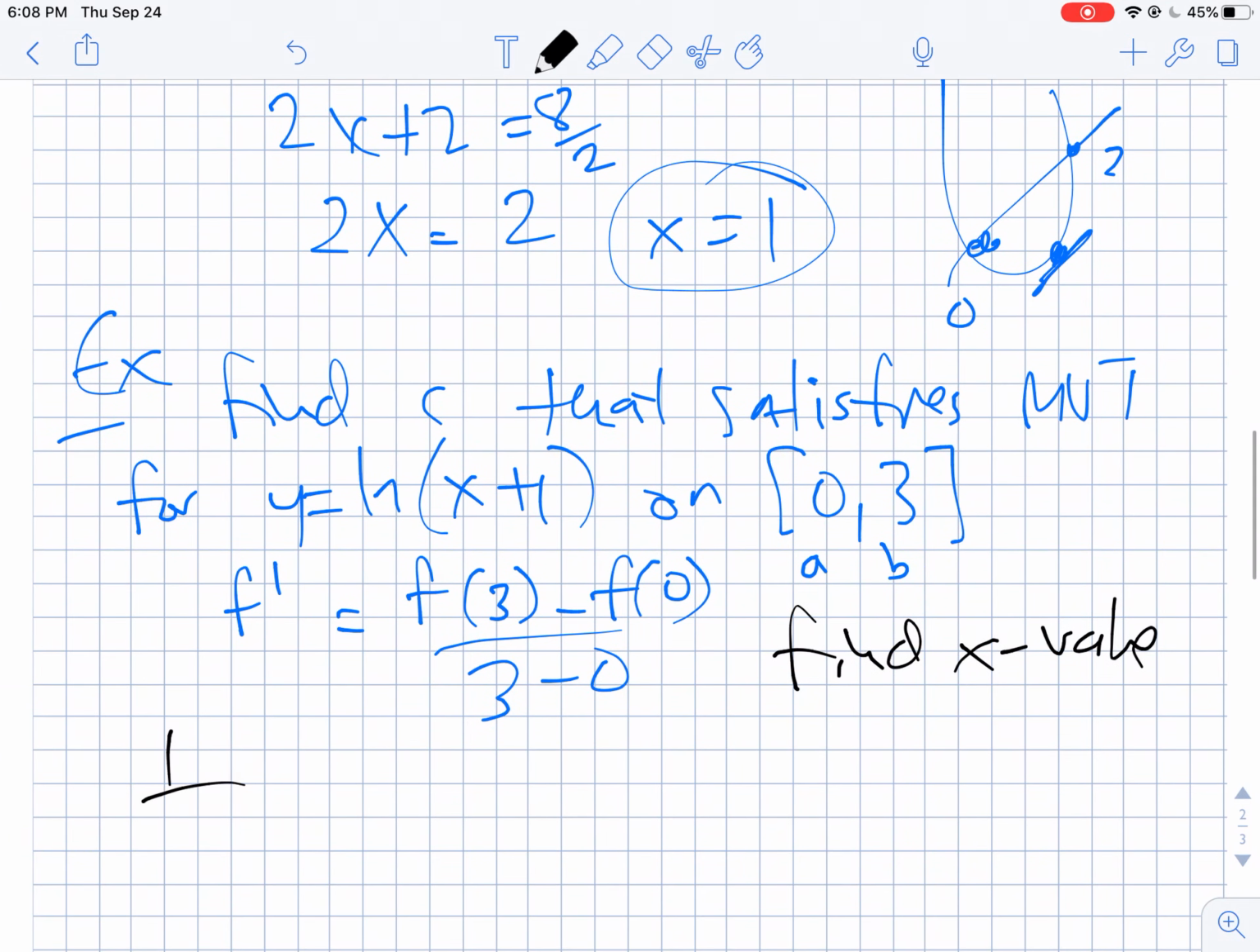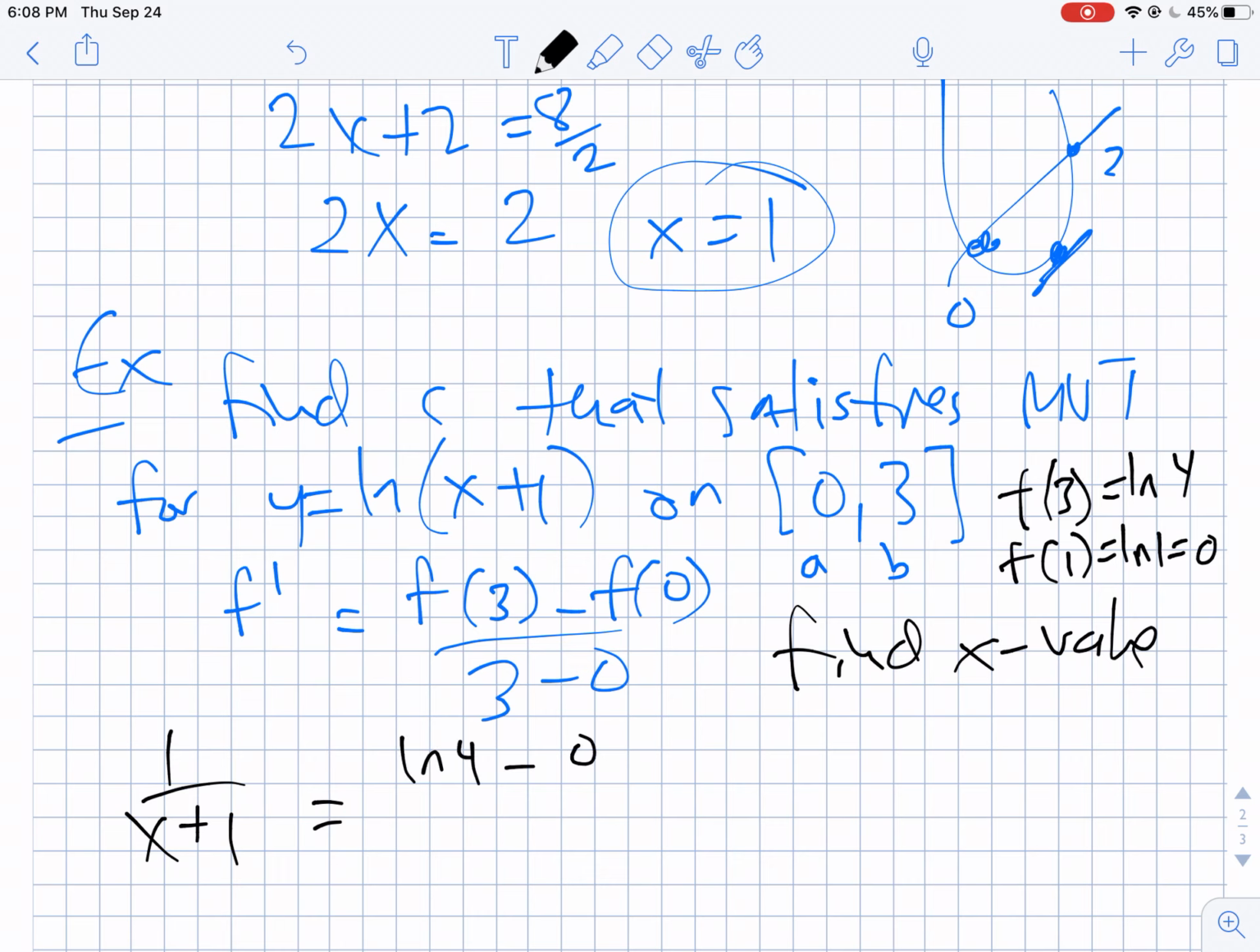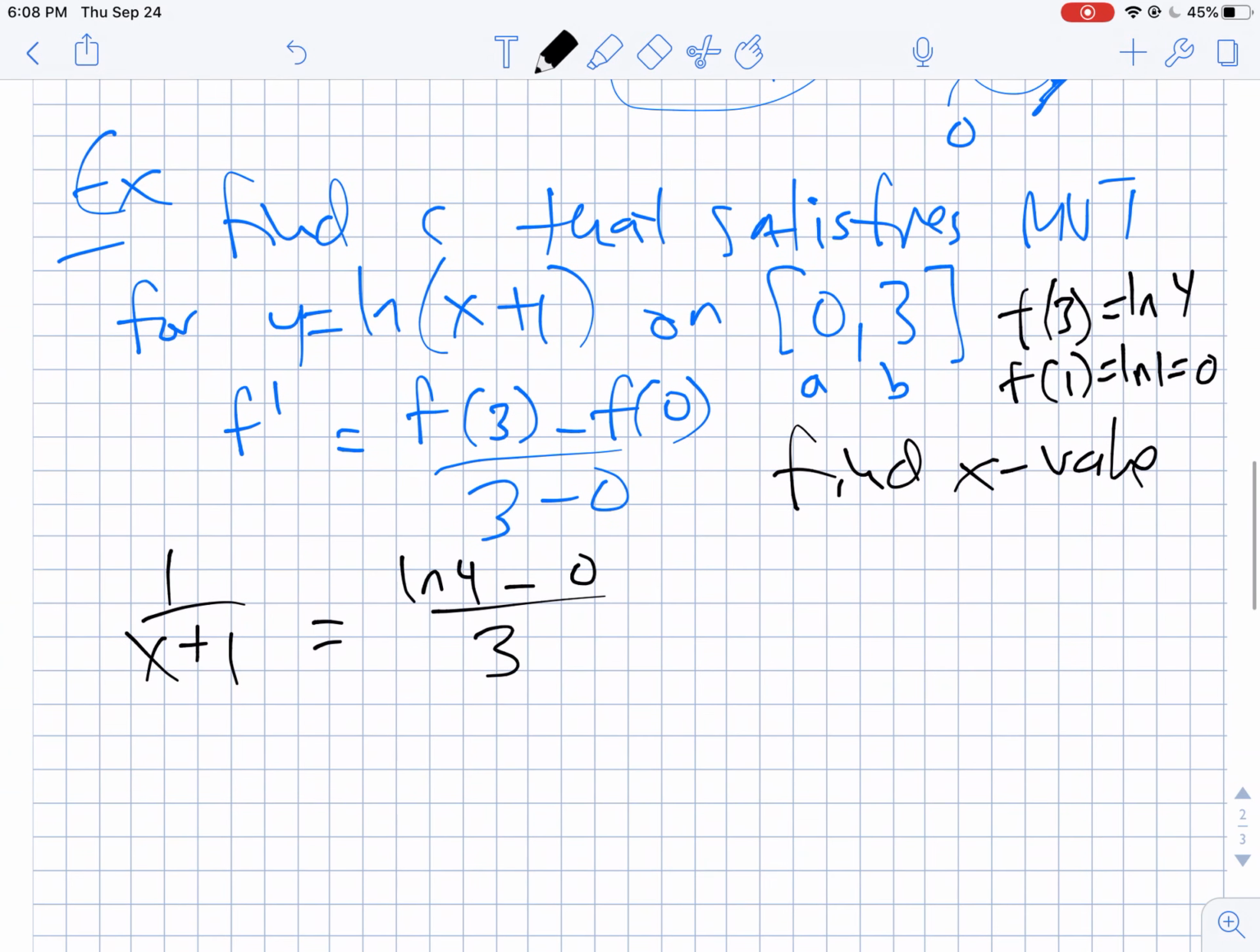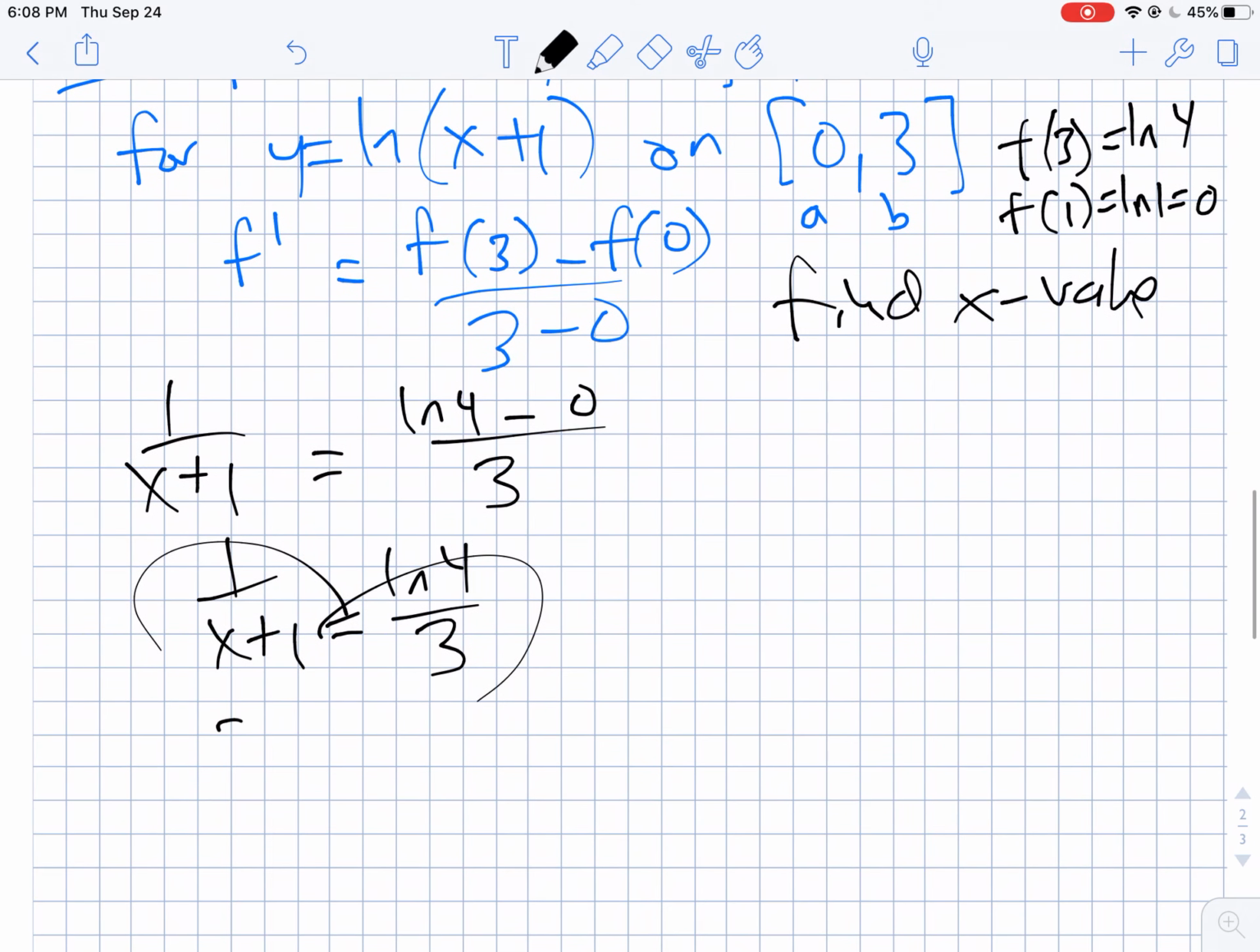So the derivative of this is 1 over x plus 1 times derivative times 1. F of 3 is the natural log of 4. F of 0 is the natural log of 1, which is just 0. That worked out nicely. So this is just equal to ln of 4 minus 0 over 3. So that's saying 1 over x plus 1 equals ln of 4 over 3. And we can cross multiply this guy. So we're going to get 3 equals x plus 1 times ln of 4.